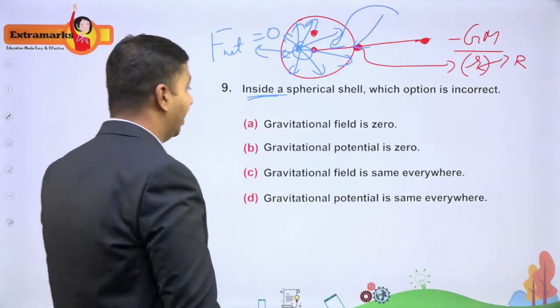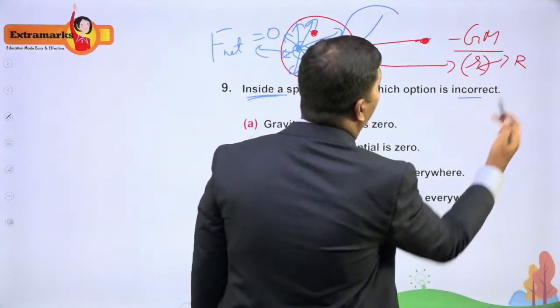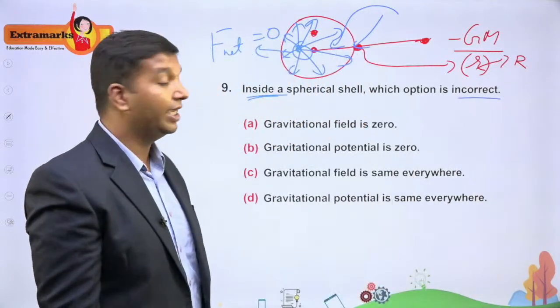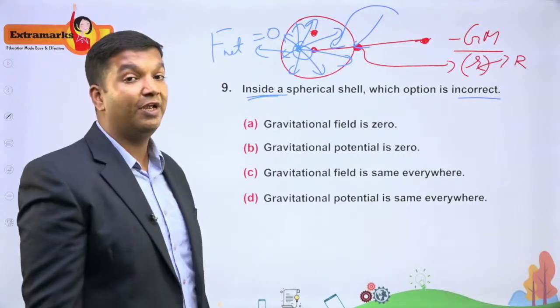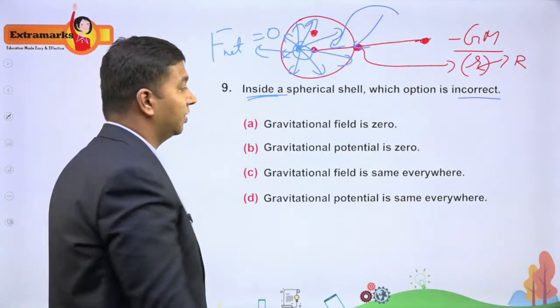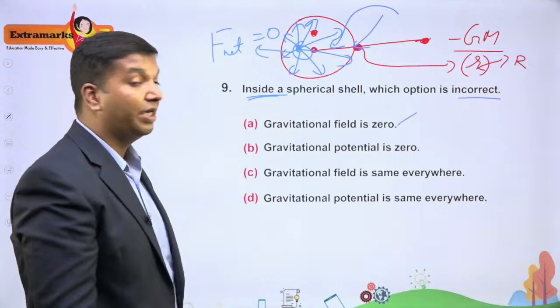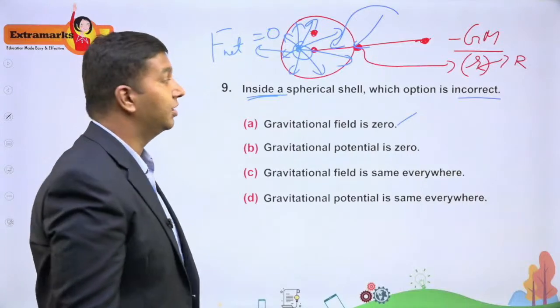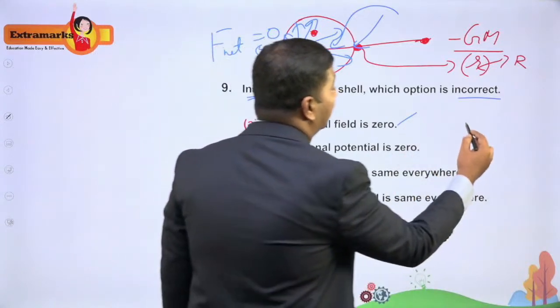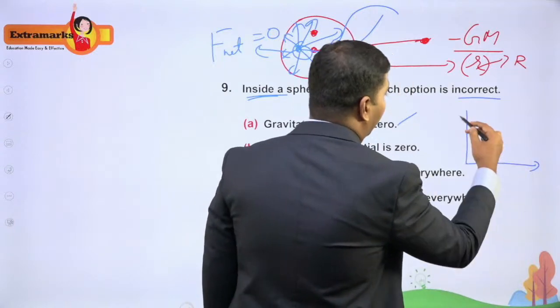So therefore you have to say the incorrect option. Gravitational field is 0. This is correct. Now, gravitational potential is 0. No, because like I said, if you remember the graph, few of you can remember the graph.